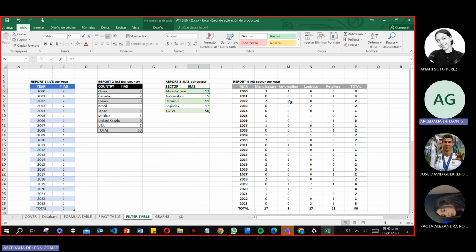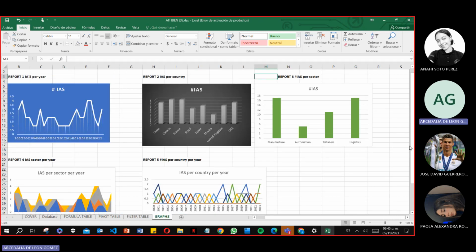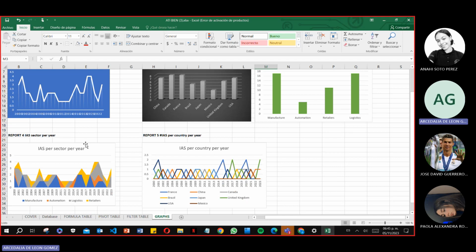And there is the filters table that shows everything that we made by applying the filters in the database. And at the last, we have its graph. It's over here. It shows everything in an easier way to see and understand it.